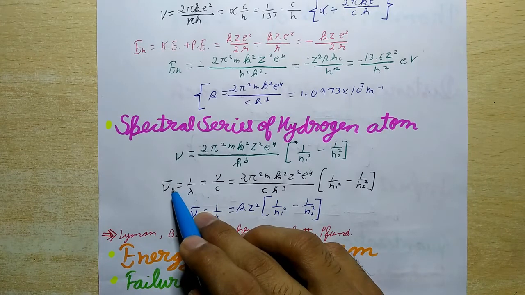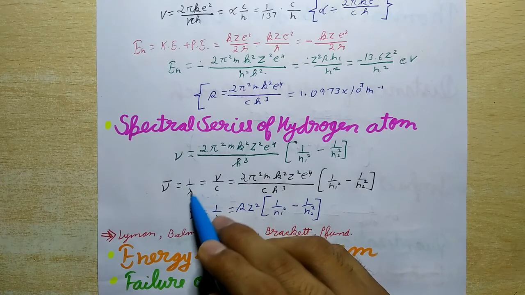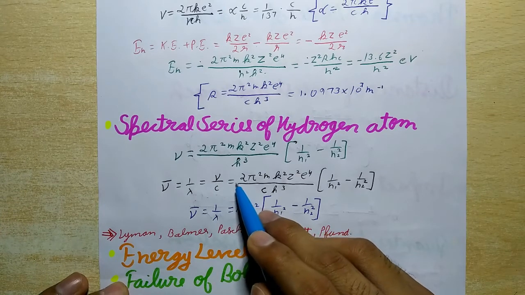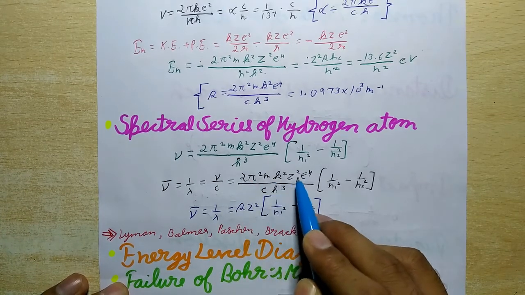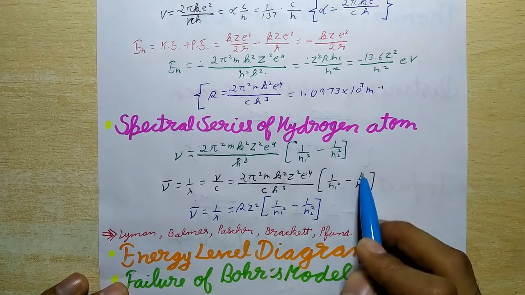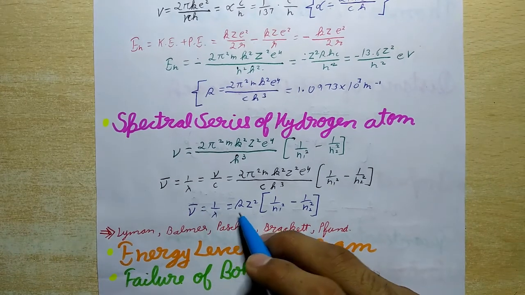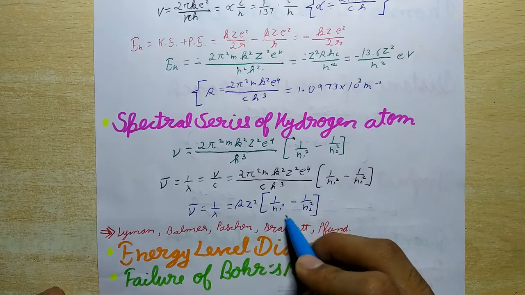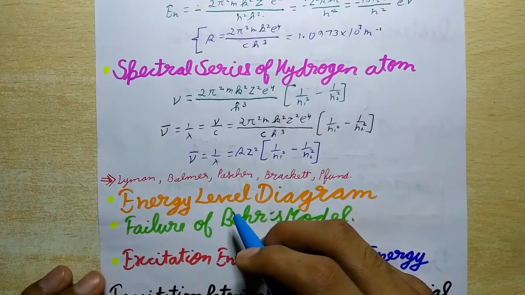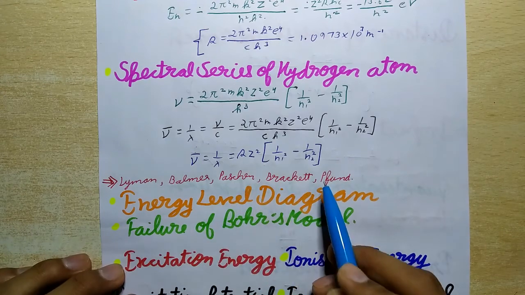And this is the wave number. The wave number is given by nu bar, which is equal to 1 upon lambda, which is equal to nu upon c, which is equal to 2 pi square mk square z square e to the power 4 upon ch cube, in the bracket 1 upon n1 square minus 1 upon n2 square. And nu bar is equal to 1 upon lambda, which is equal to R z square, in the bracket 1 upon n1 square minus 1 upon n2 square. So the different spectral series for the hydrogen atom are as follows: Lyman, Balmer, Paschen, Brackett, Pfund.